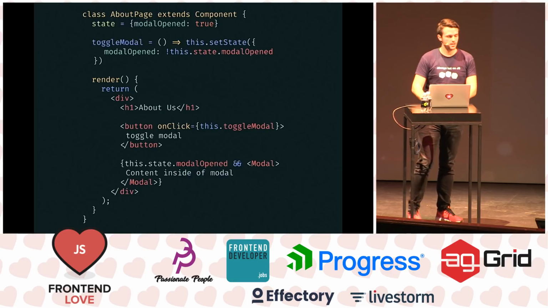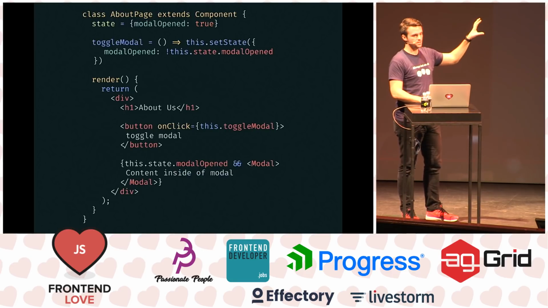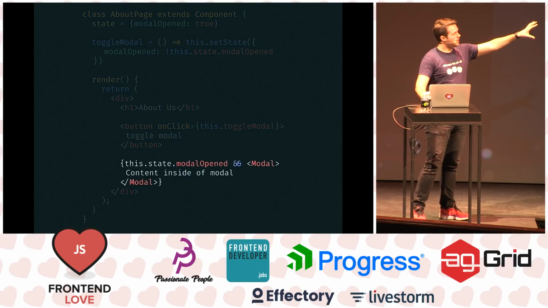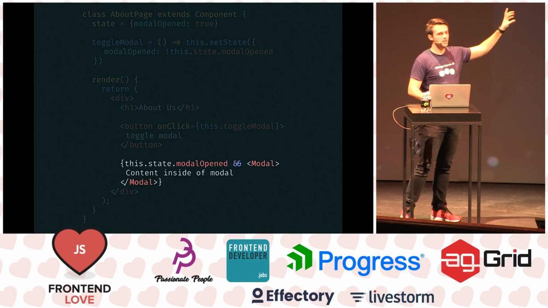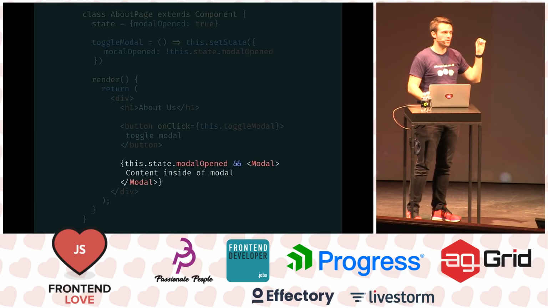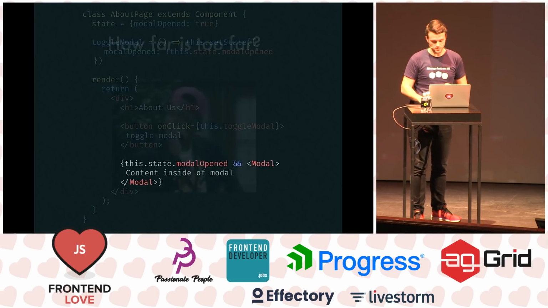So here's a use case. If I have an about page and I have a bunch of things in this about page, and at the end I have this modal, it doesn't matter that I'm rendering right now in the about page, it's actually going to put it outside in that div that had an ID of modal. So that's what a portal does.